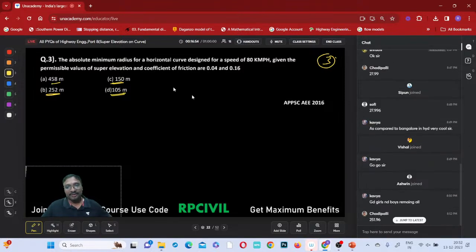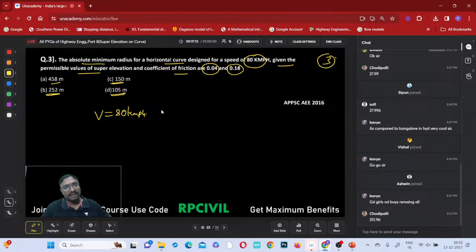Right. So, what is the concept? The absolute minimum radius for a horizontal curve designed for a speed of 80 kmph. What is the capital V given? Capital V is nothing but your 80 kmph. Given the permissible values of the super elevation and friction, what is the permissible value of the super elevation? F equal to 0.16. And super elevation equal to 0.04, right?